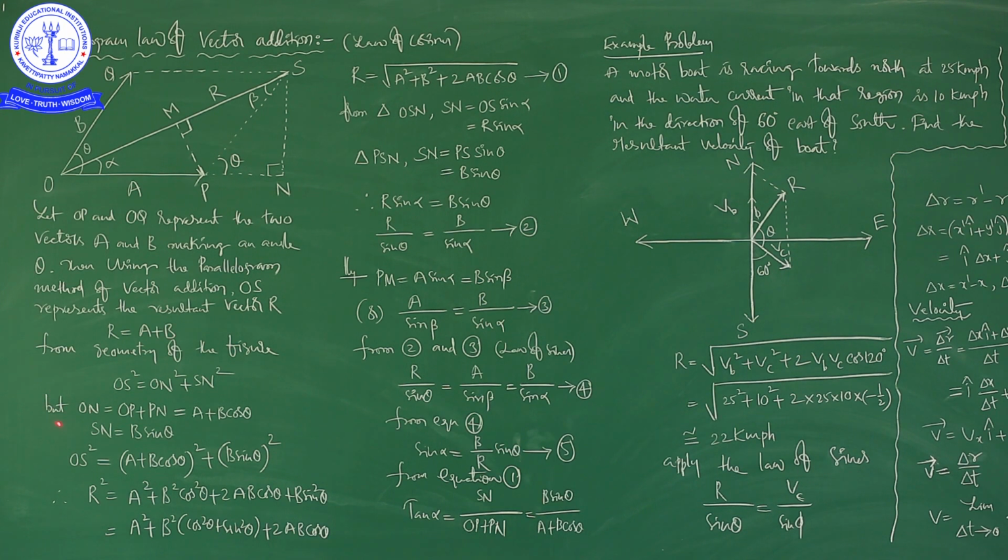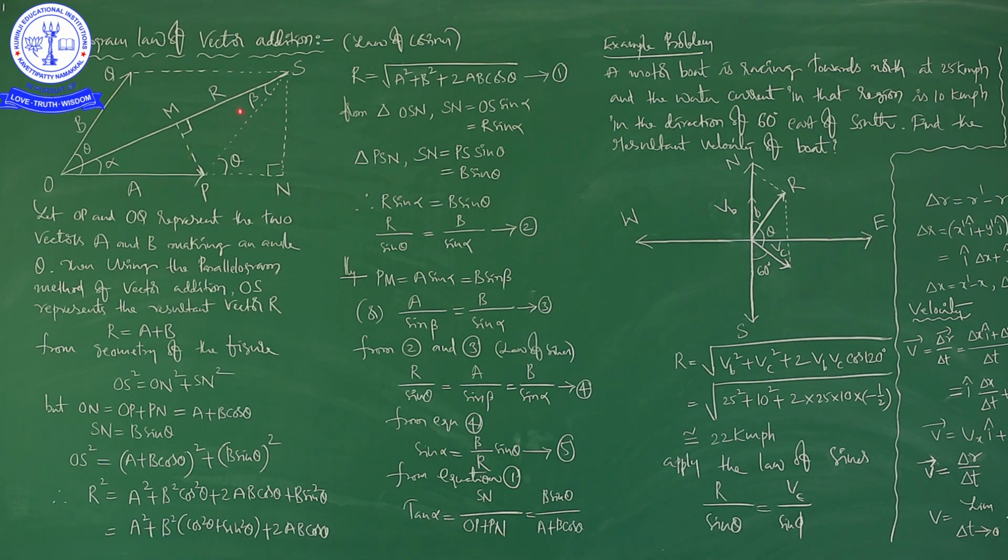But ON is equal to OP plus PN. OP is what? OP is A vector. PN is what? B cos theta. Whenever it is B, this is also B. Now, I need to repeat one important point, that is also the property of vectors what I told you many times.